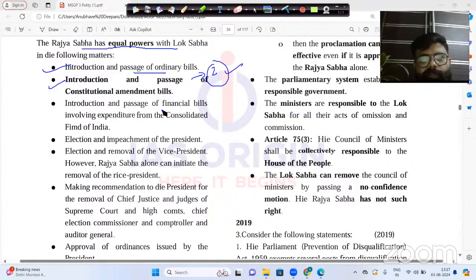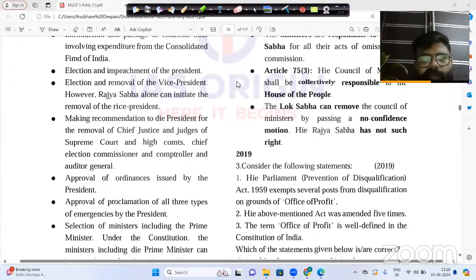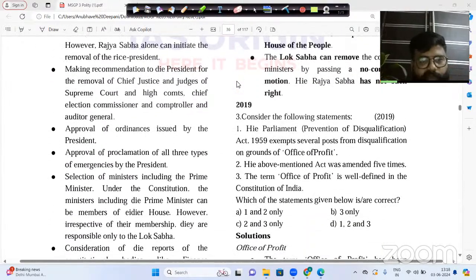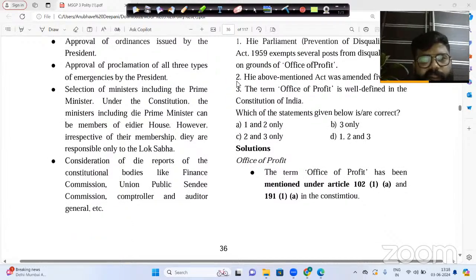Then passing of financial bill and expenditure from consolidated fund of India, election and removal of the president, giving recommendation to the president of India, ordinance approval by the president of India. These are some of the points where Rajya Sabha has equal power with Lok Sabha. Is everyone clear? Right? So this is very, very important here.